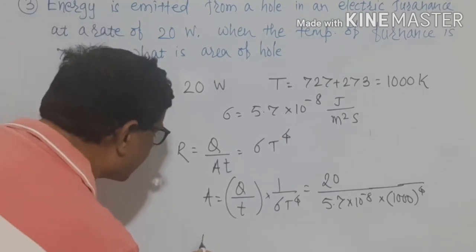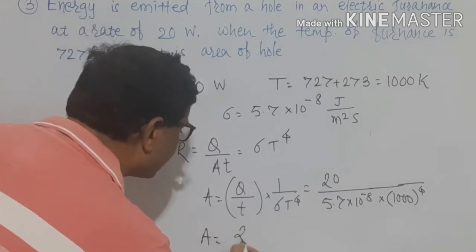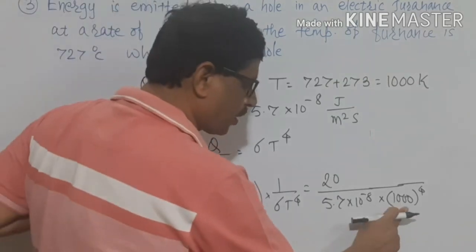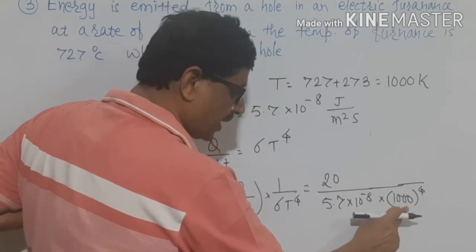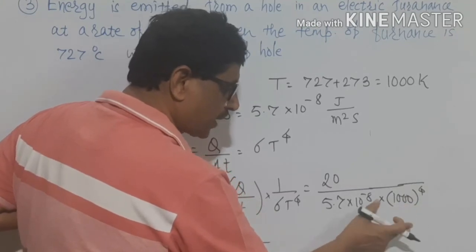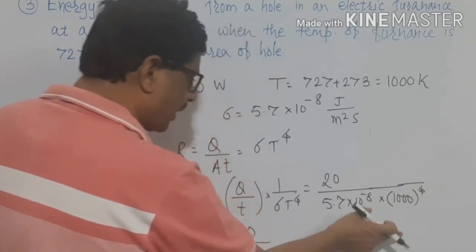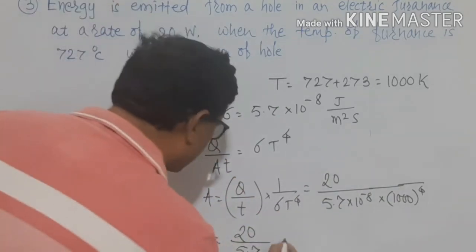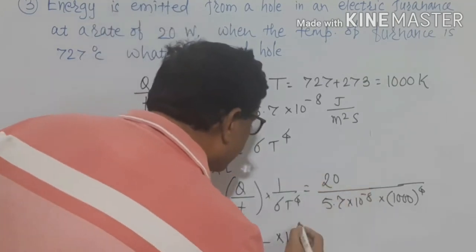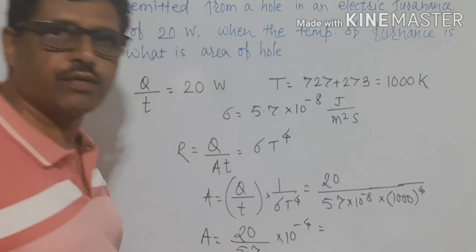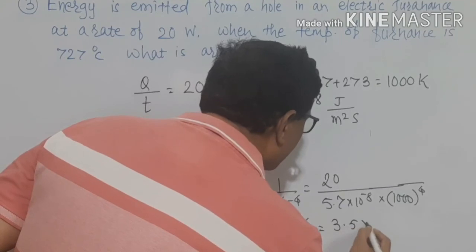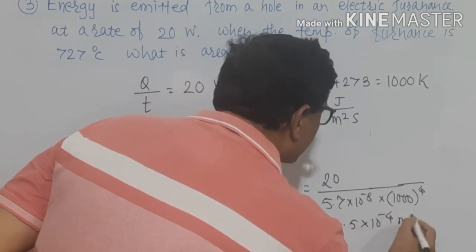I will write this as capital A equal to 20 divided by 5.7, into 10 to the power of 12, because 1000 to the power of 4 means 10 to the power of 12. 12 minus 8 gives 10 to the power of 4, and when it goes in the denominator it comes out to be 10 to the power of minus 4, and it is equal to 3.45 into 10 to the power of minus 4 meter square.